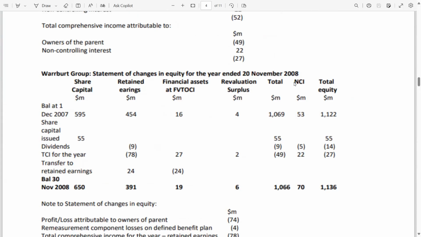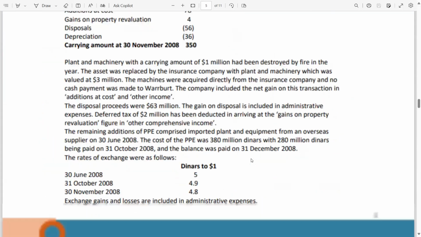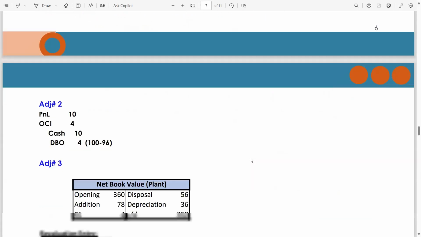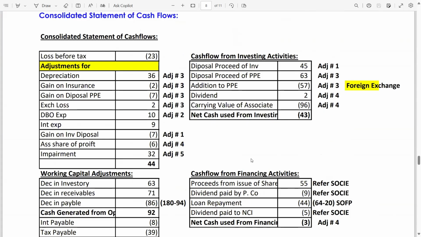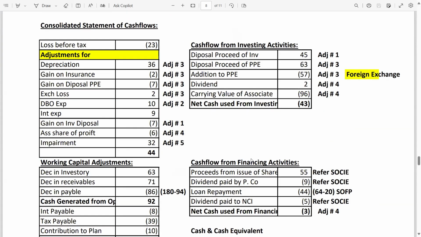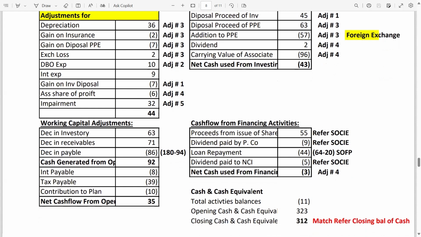Dividend total, by parent company is 9, NCI is 5. So these 3 figures we have incorporated from the SOCIE. Okay guys, hope you are getting these things. I have explained in a very simple and straightforward way. Then net cash used from financing activities is -3.